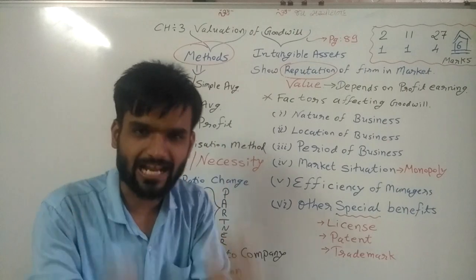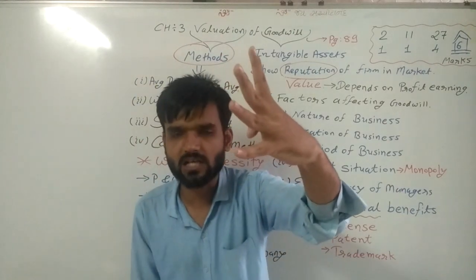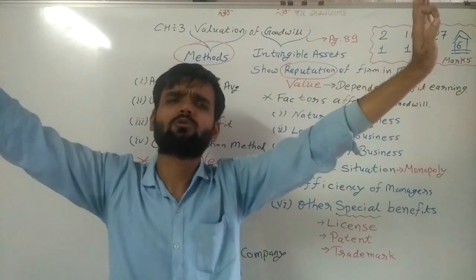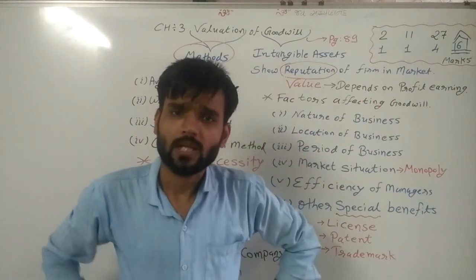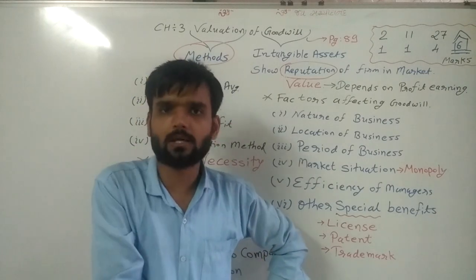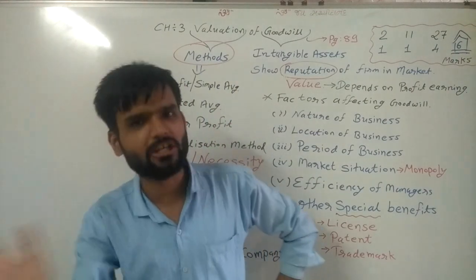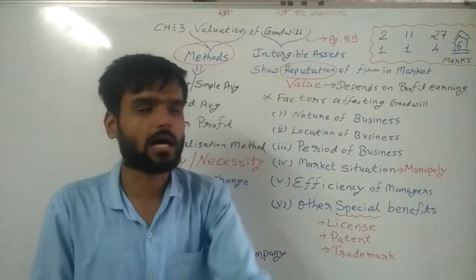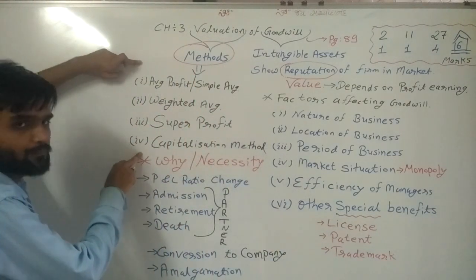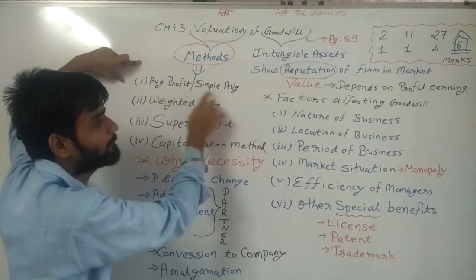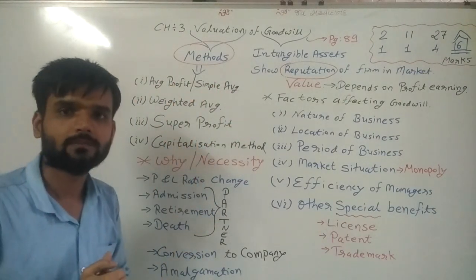So in your textbook, 4 methods are available. There are many methods of calculating goodwill, but related to our syllabus and our examination, only 4 methods are there. First, average profit, or we can say simple average profit method.